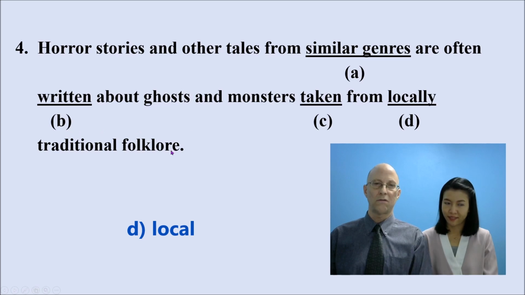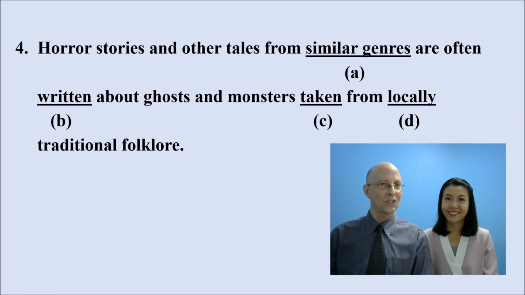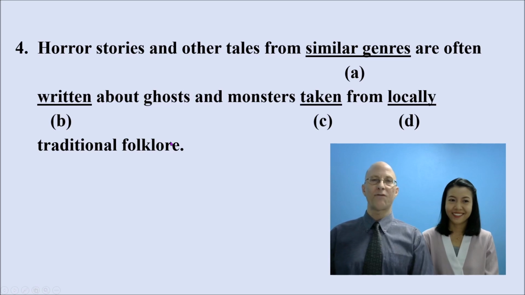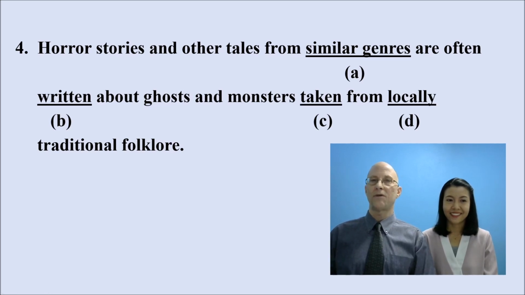Local, traditional, folklore. Because it's not traditional that's local, it's folklore that's local. And that's why we need 2 adjectives here. Number 4, horror stories and other tales from similar genres are often written about ghosts and monsters taken from local traditional folklore.